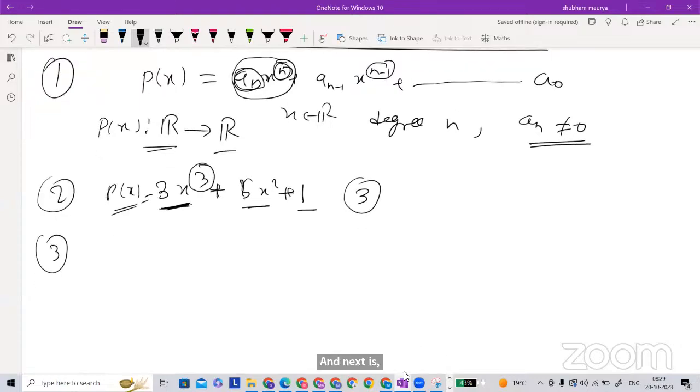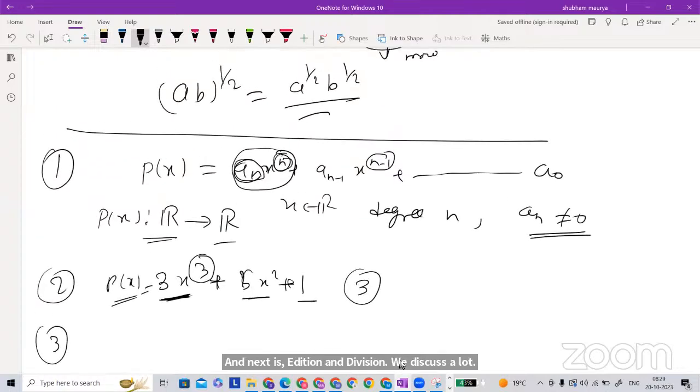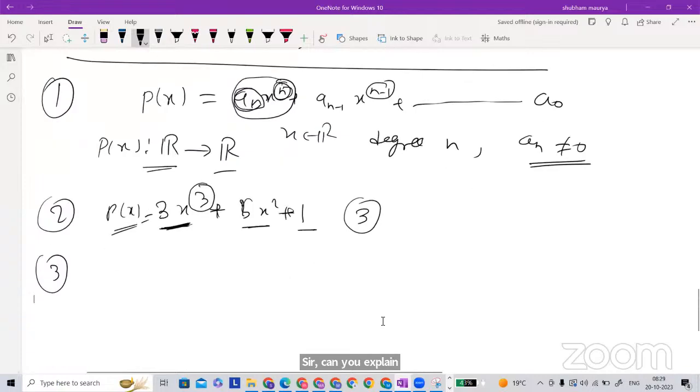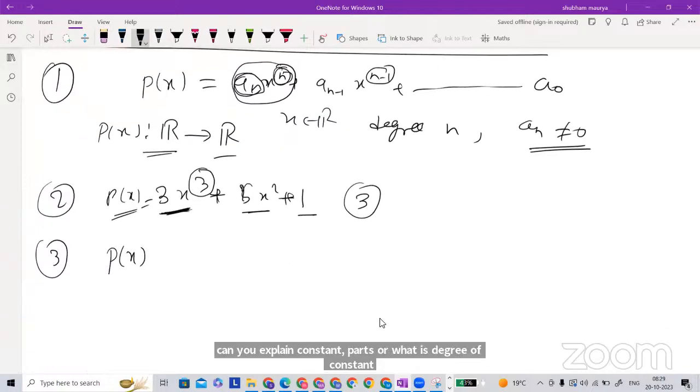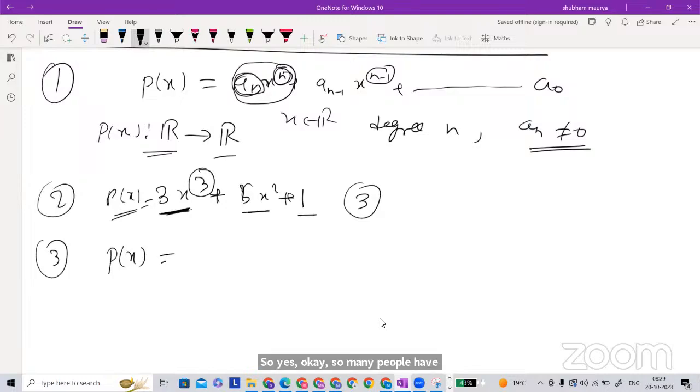We discuss a lot there with an example. Sir, can you explain the constant polynomial part? What is the degree of a constant? Yes, many people have doubt about the degree of constant polynomials. Suppose this is a polynomial also. This is a monomial.